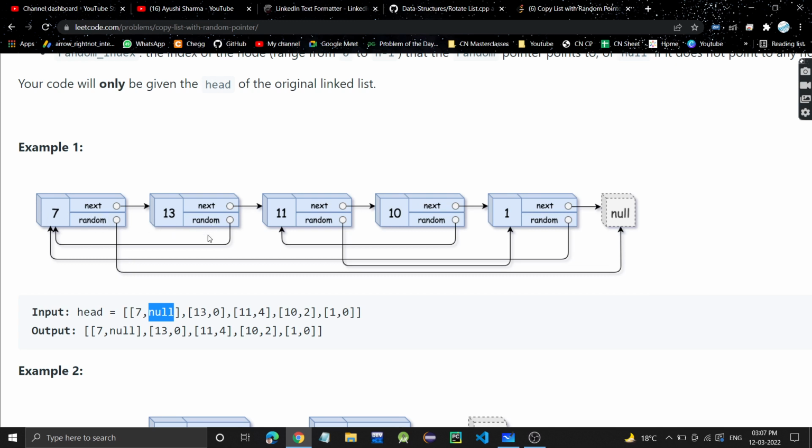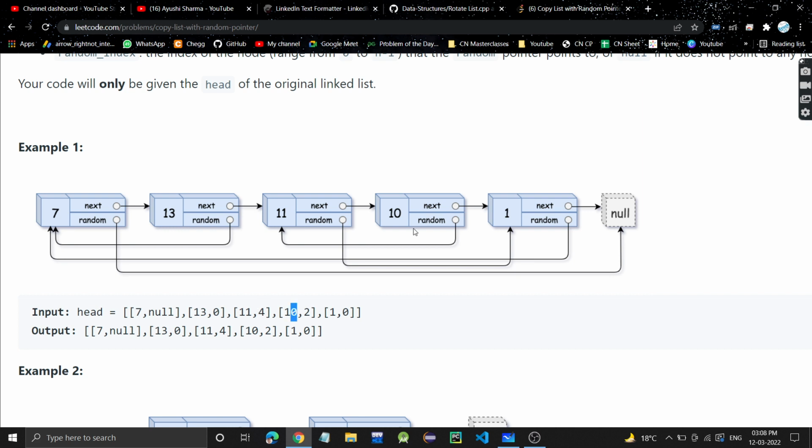13's random pointer is pointing to 0. 0 is the index. So 0 1 2 3 4 5. We have done indexing of this linked list. So 13 pointing to 0 means it's pointing to the node at index 0, which is this 7. So the random pointer of 13 is pointing to 7. Similarly, 11's random is 4, that is, 0 1 2 3 4. So 11's random is pointing to the node at index 4, which is 1.